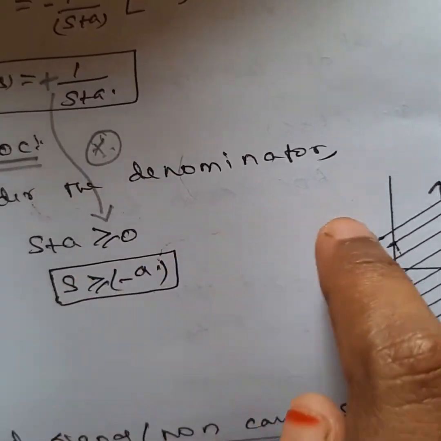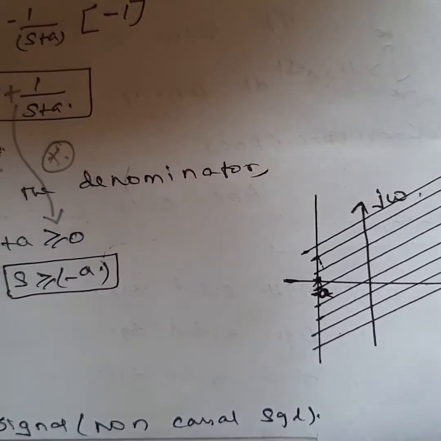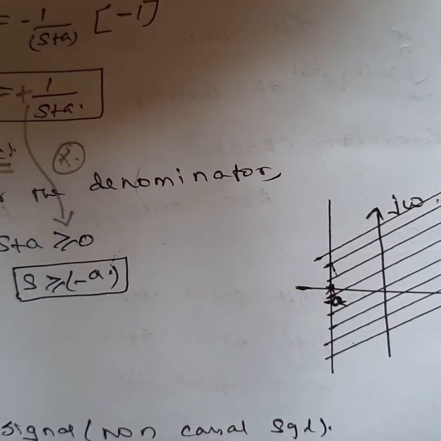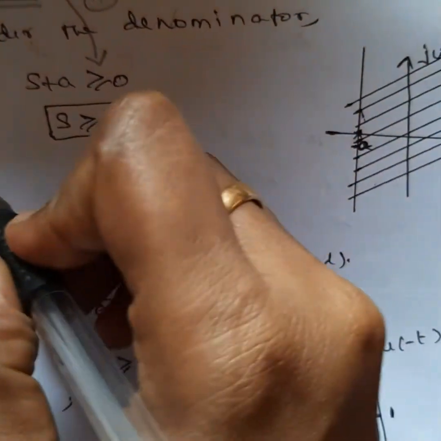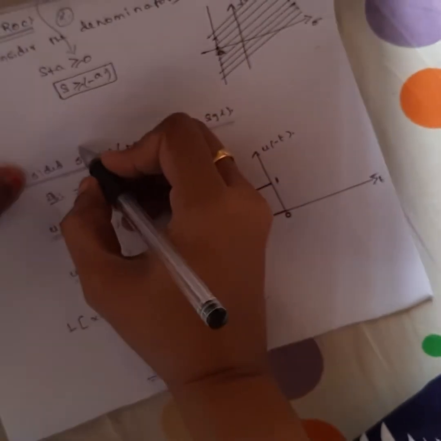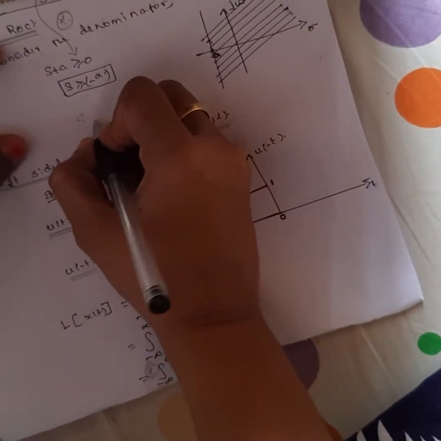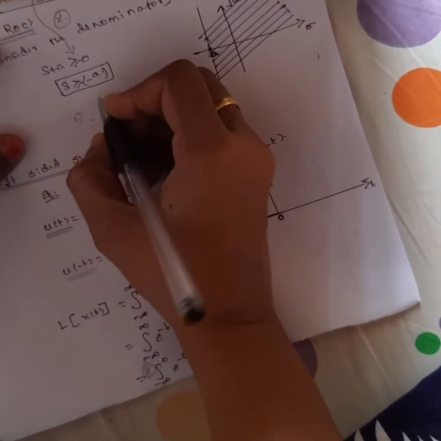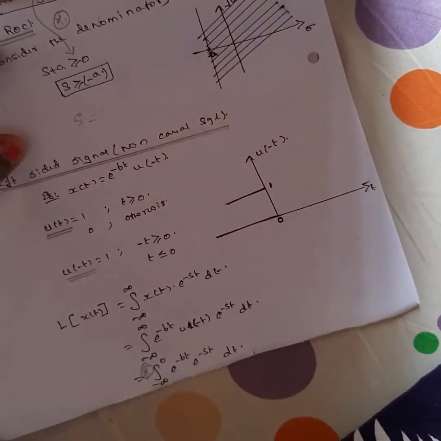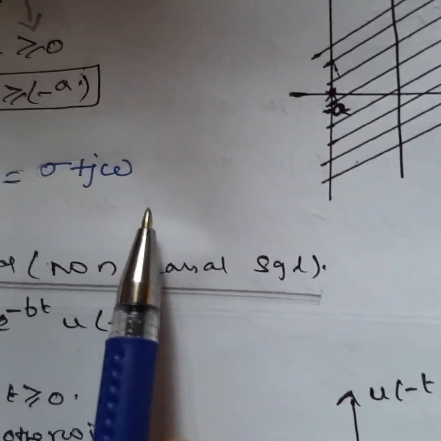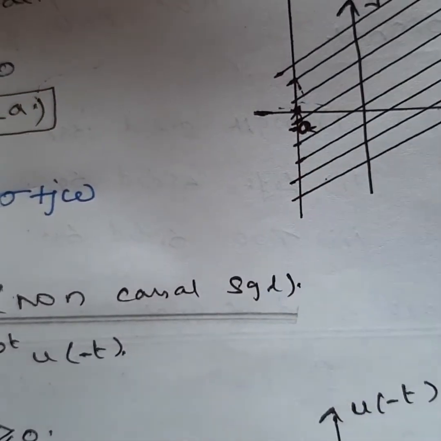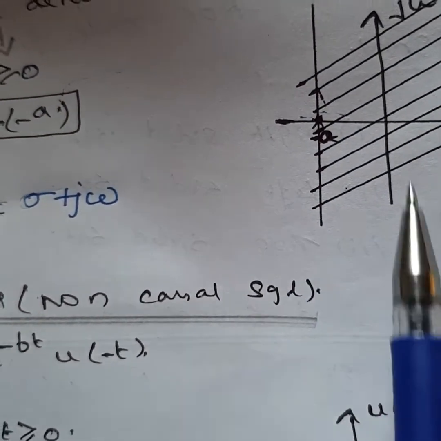Now we want to plot the value. What is s? S equals sigma plus j omega, where sigma is the real value and j omega is the imaginary value.